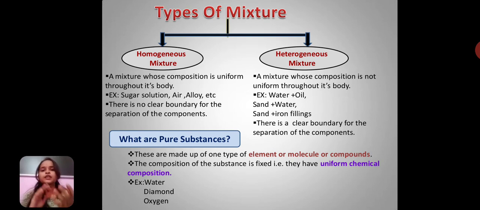An example can also be sand and water. That is a mixture of sand and water. Sand can float in water. There is a clear boundary for the separation of the components. When it comes to a homogeneous mixture, we do not find any boundaries, that is, separation of layers. But when it comes to a heterogeneous mixture, we can see a clear-cut boundary for the separation of the mixture.